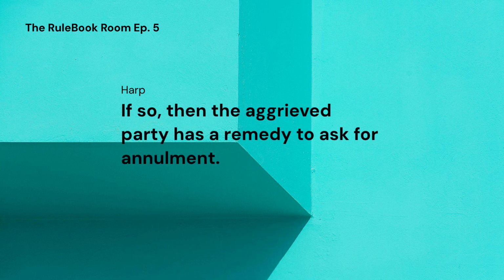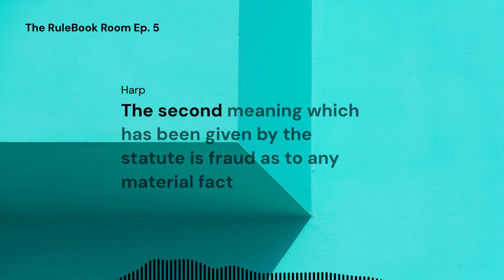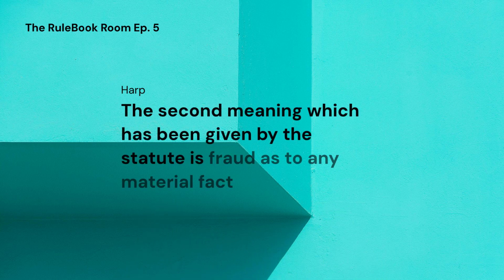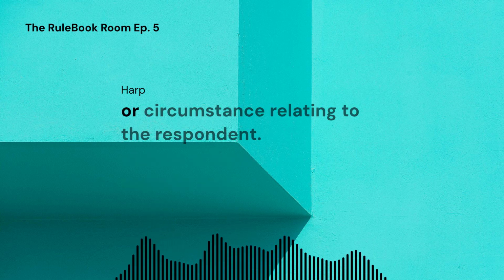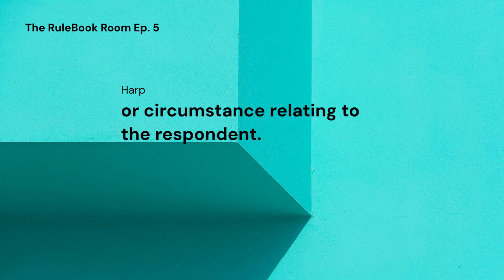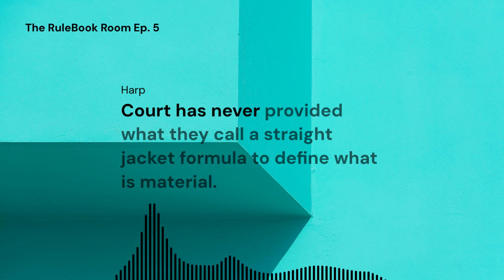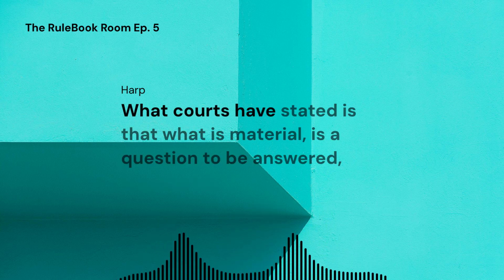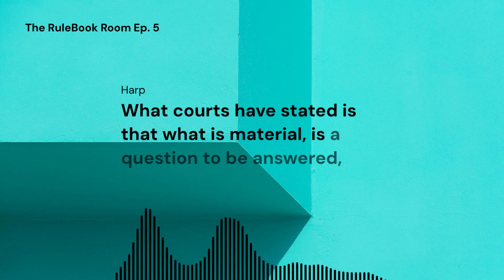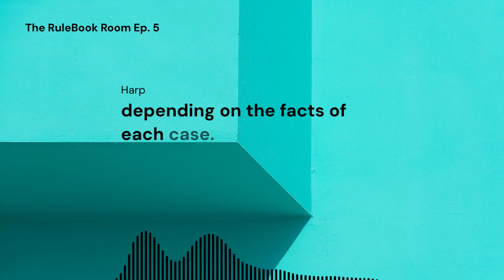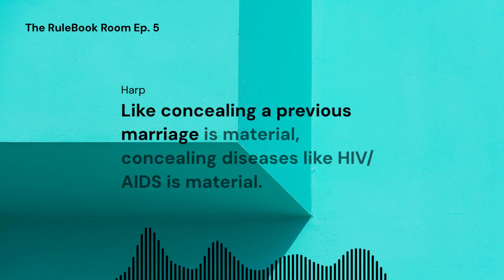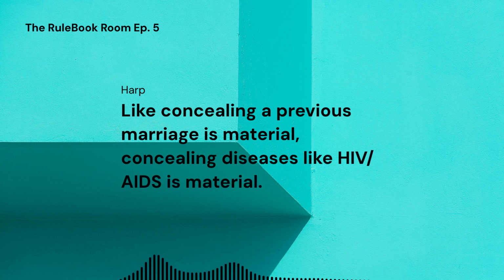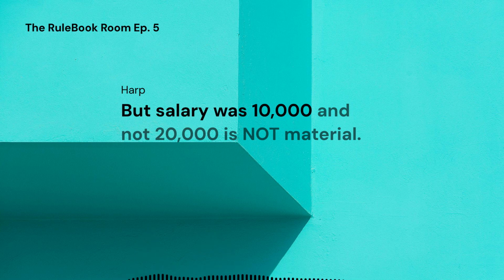If so, then the aggrieved party has a remedy to ask for annulment. Coming back to fraud, the second meaning which has been given by the statute is fraud as to any material fact or circumstance relating to the respondent. What is material? Court has never provided what they call a straitjacket formula to define what is material. What courts have stated is that what is material is a question to be answered depending on the facts of each case. Like concealing a previous marriage is material, concealing diseases like HIV, AIDS is material, but salary was 10,000 and not 20,000 is not material.